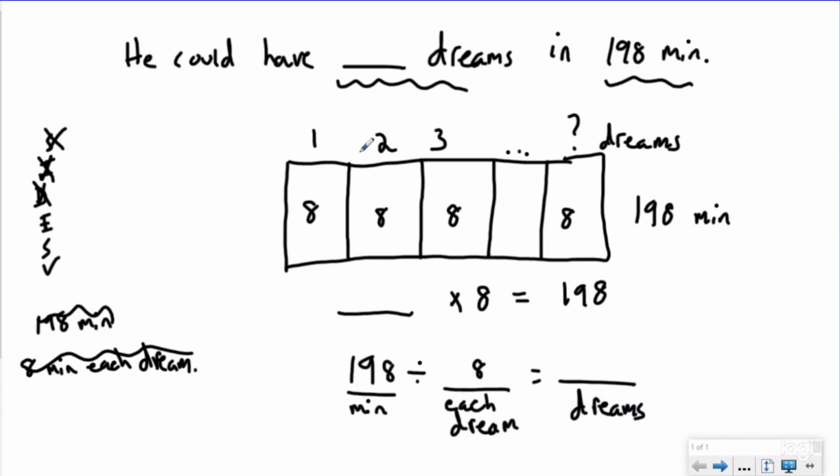I know this is a multiplication question, but to help me solve it, I rewrote it using my inverse operation. So let's solve this on a blank page. I have 198 divided by 8, and I know my steps are how many groups, multiply, subtract, bring down, from my awesome song.